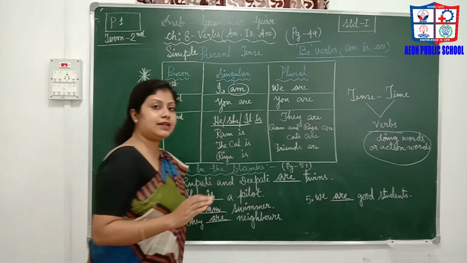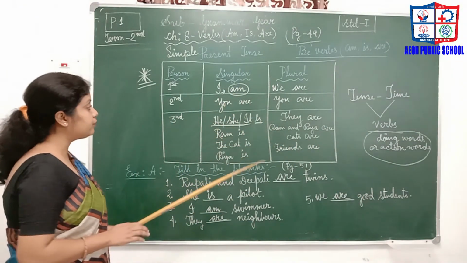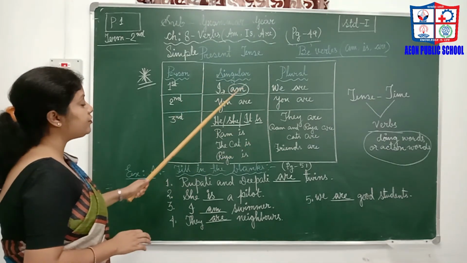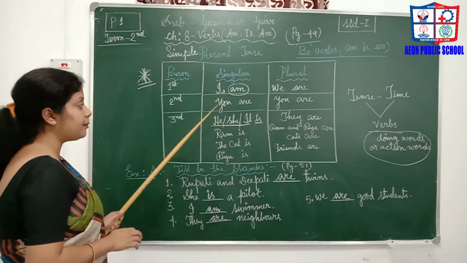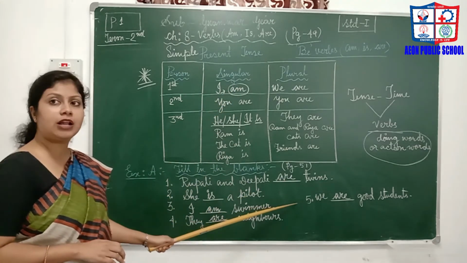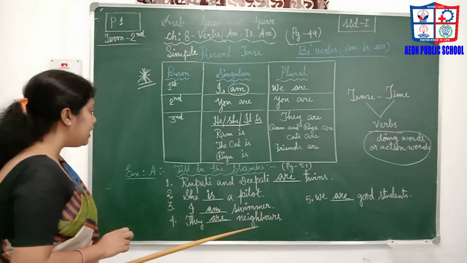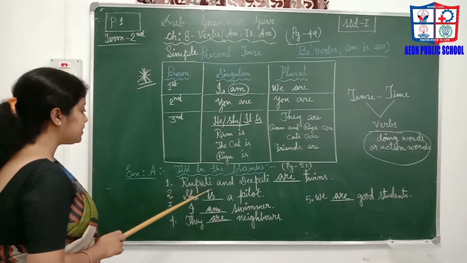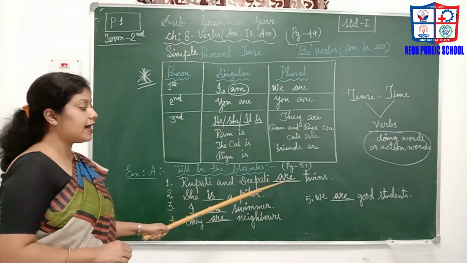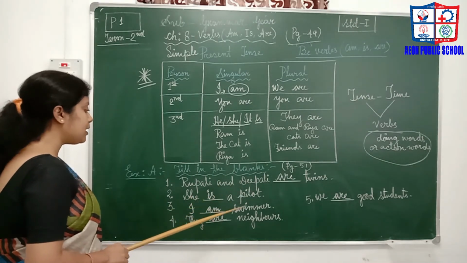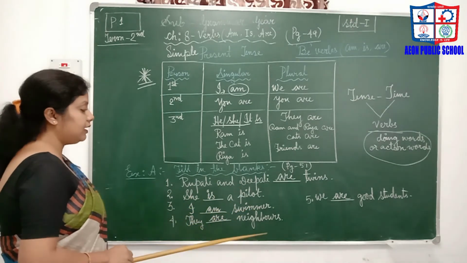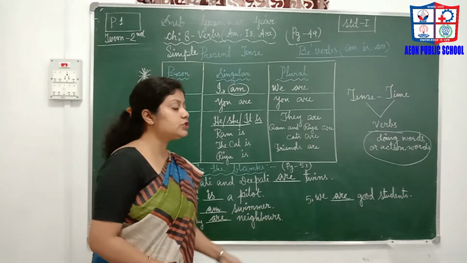So students, you understand that if we follow these tables, if we follow these sentences and memorize these tables properly, it will help us to solve these sentences properly. So what answers do we get here? Rupali and Dipali are twins. She is a pilot. I am a swimmer. They are neighbors and we are good students.